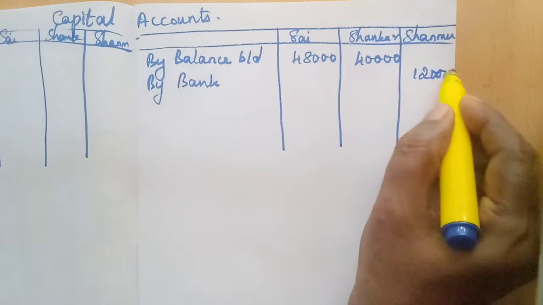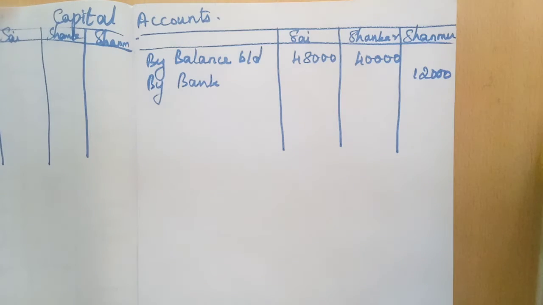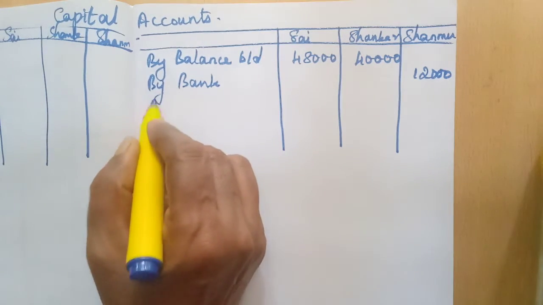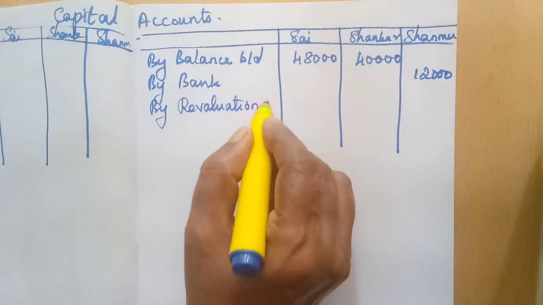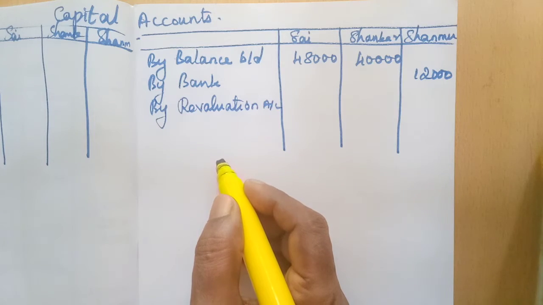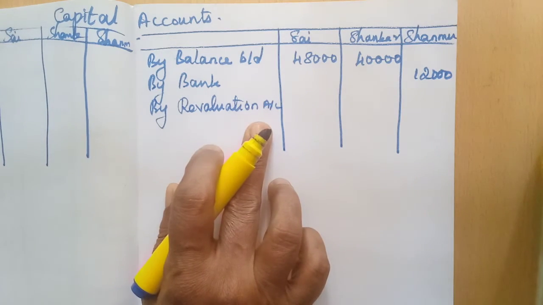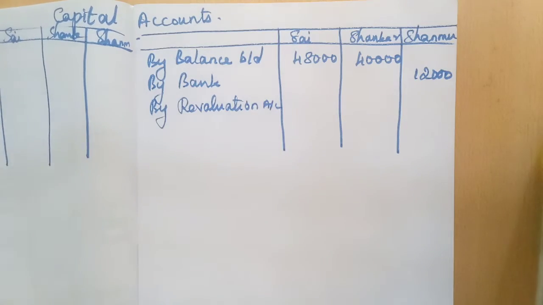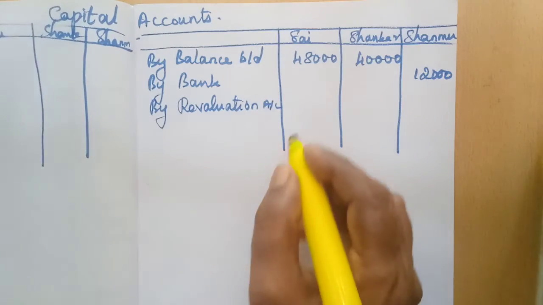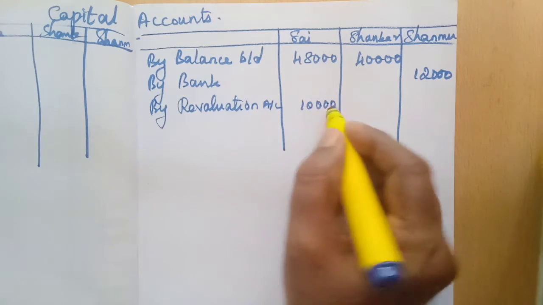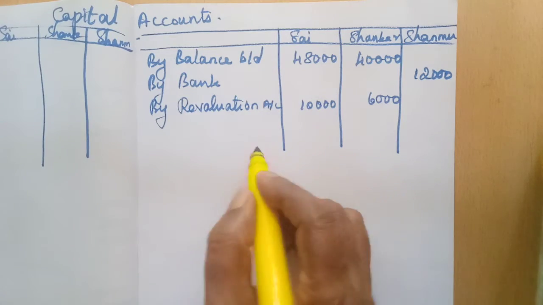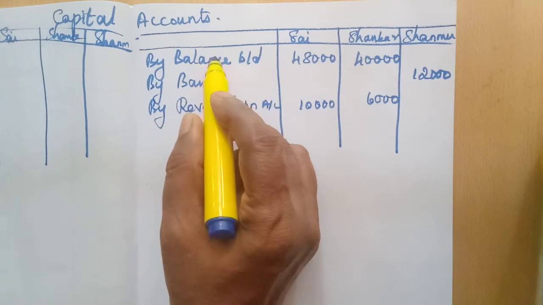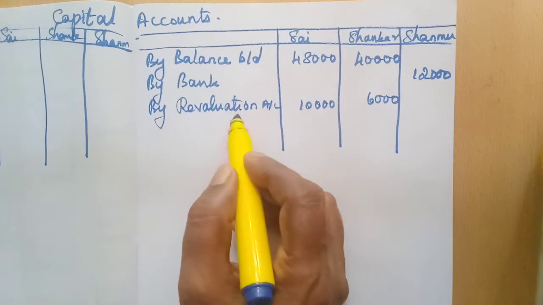Okay. Now revaluation profit. Revaluation account debit, partner's capital credit. So by revaluation account profit, isn't it? So credit side by revaluation account, we need to write the amount. For Sai, 10,000. Shankar, 6,000. Okay, now that's all the items. Opening balance, then new partner he has brought, then revaluation profit.